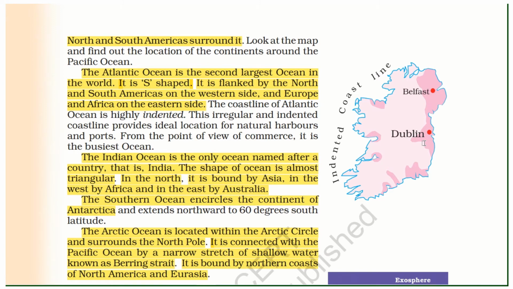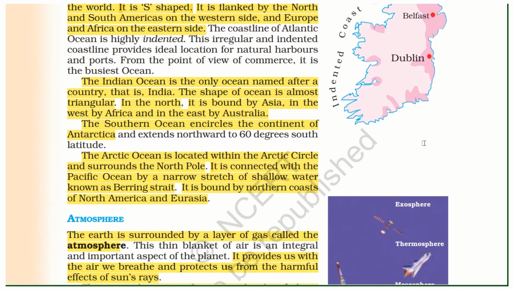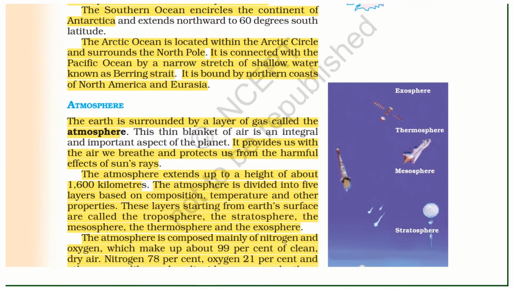In the north, it is bounded by Asia, in the west by Africa, and in the east by Australia. The Southern Ocean encircles the continent of Antarctica. The Arctic Ocean is located within the Arctic Circle and surrounds the North Pole. It is connected with the Pacific Ocean by a narrow stretch of shallow water known as the Bering Strait. It is bound by the northern coast of North America and Eurasia.